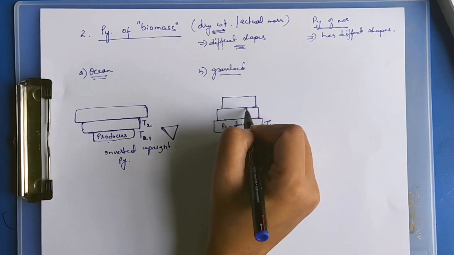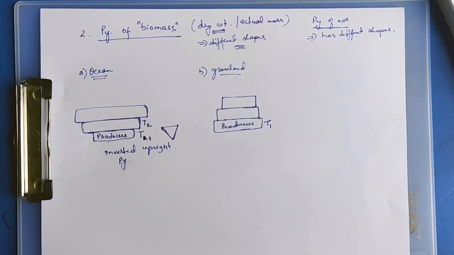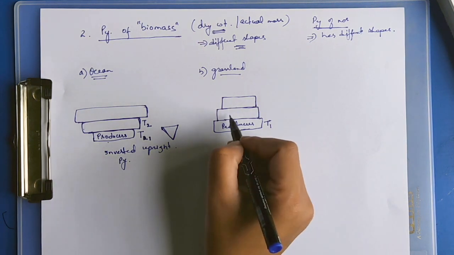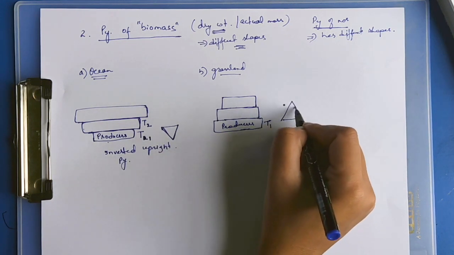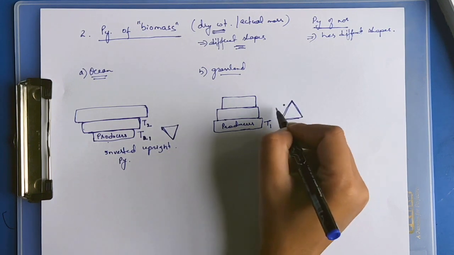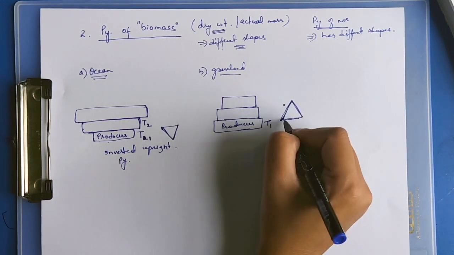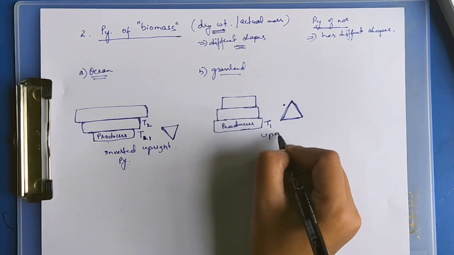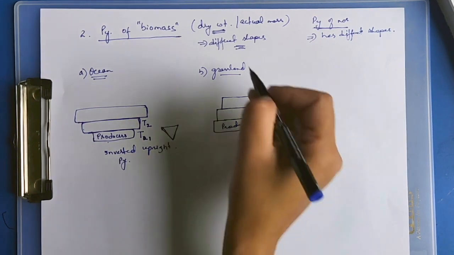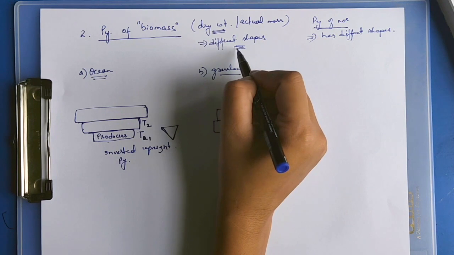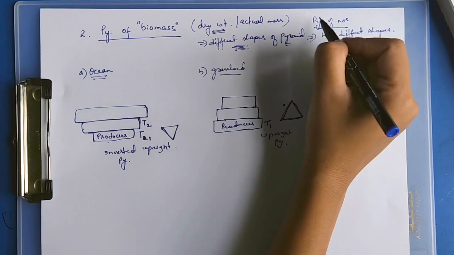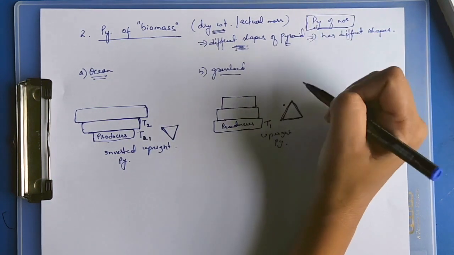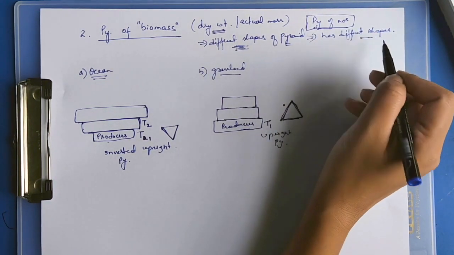Secondary consumers, their dry weight would be less as compared to the primary consumers. So we get an upright pyramid. The pyramids of biomass show different shapes, as well as pyramids of numbers.